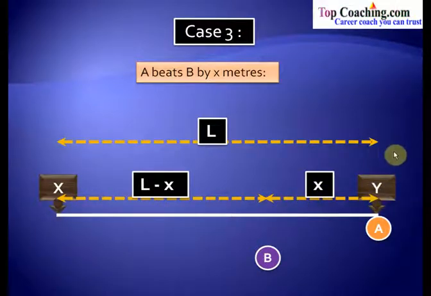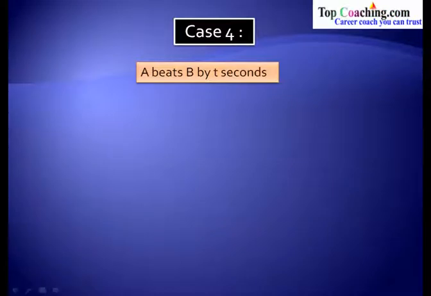So whose speed is greater? Of course A's speed is greater because A has reached y in less time, while x meters still have to be covered by B to reach the point y, and on the other hand A has already reached that point. So this is the case where A beats B by x meters.